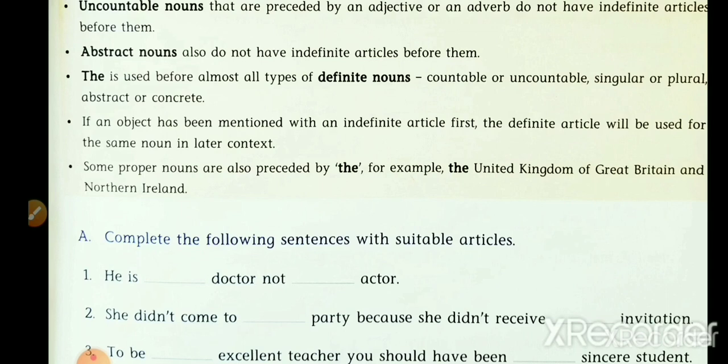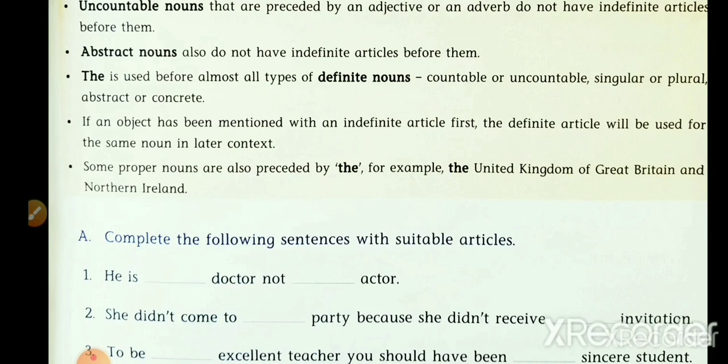If an object has been mentioned with an indefinite article first, the definite article will be used for the same noun in later context. This means, at the starting point, in the first sentence when we discuss any noun, we put the indefinite article a or an the first time. After that, when the noun is repeated in the next context, the next paragraph, then we have to put the article the. Can you understand now? Now the last topic.